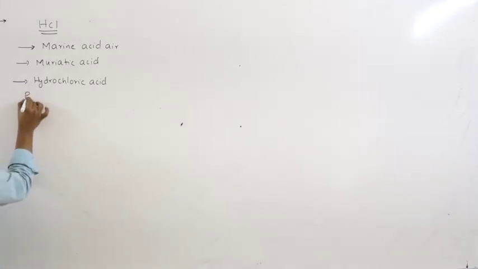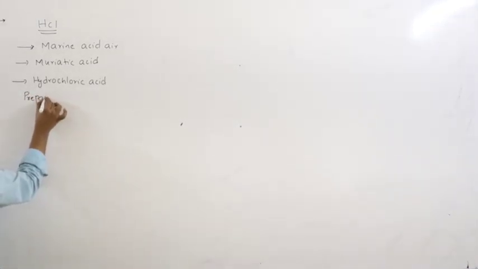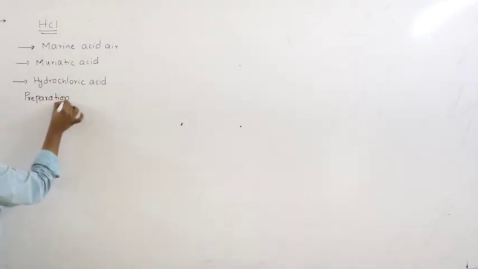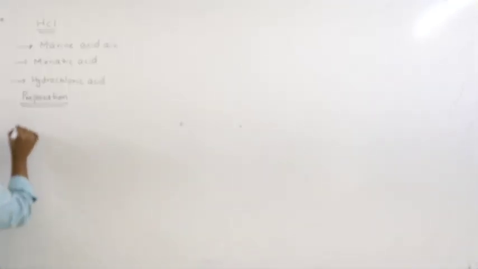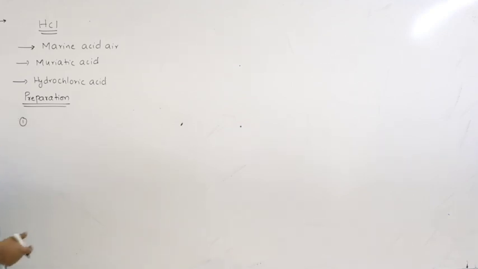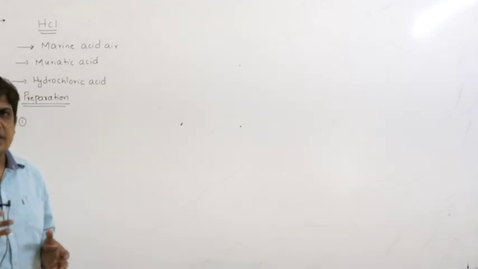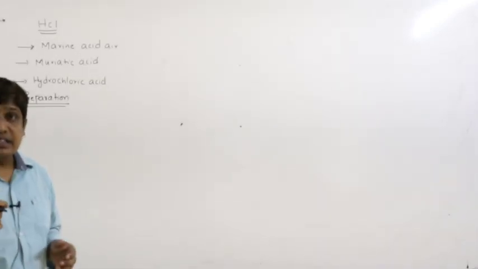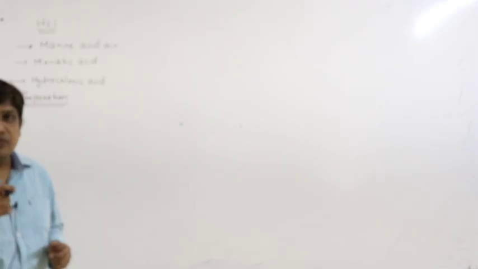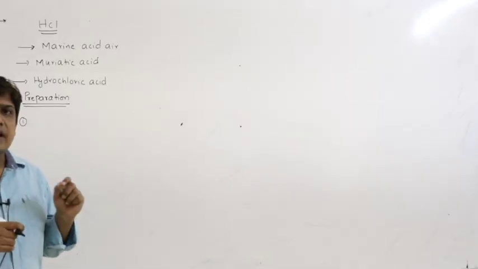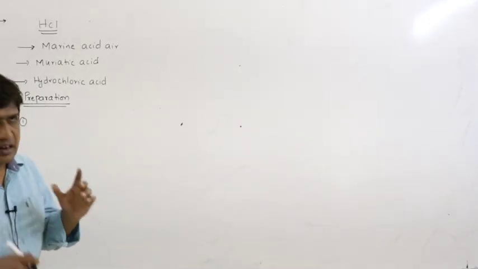So coming to the preparation methods. Already we have just now studied how to prepare HCl. We take a salt of chlorine and treat it with concentrated sulfuric acid. Sulfuric acid is a less volatile acid, therefore it displaces the more volatile HCl from its salt.